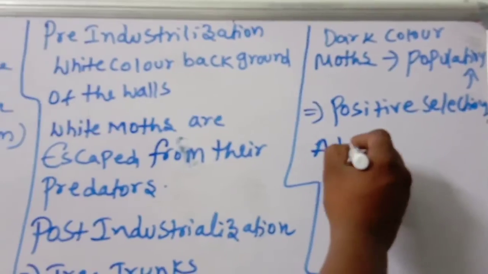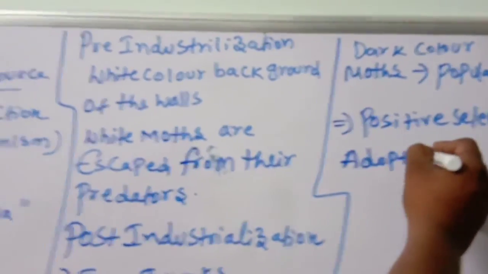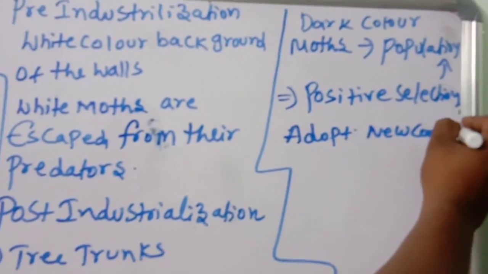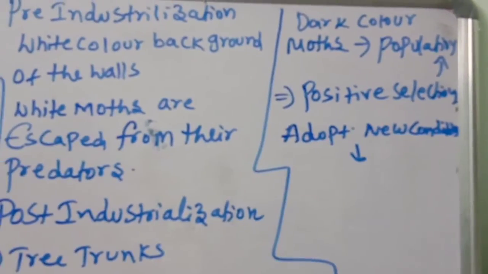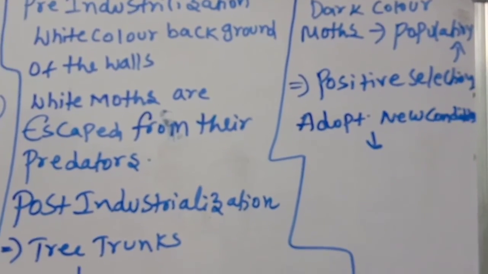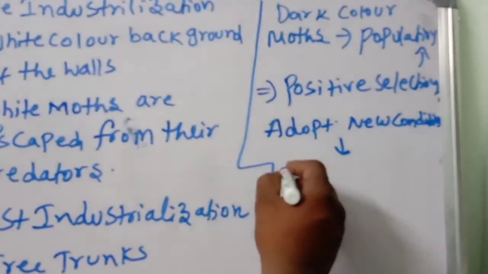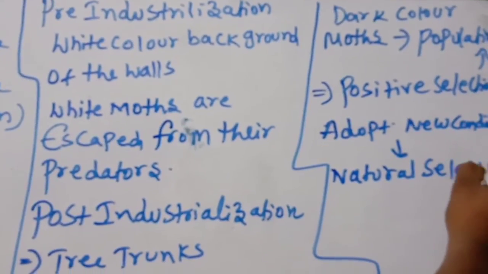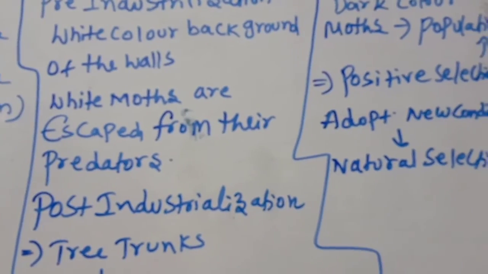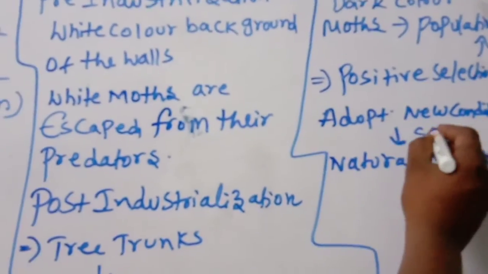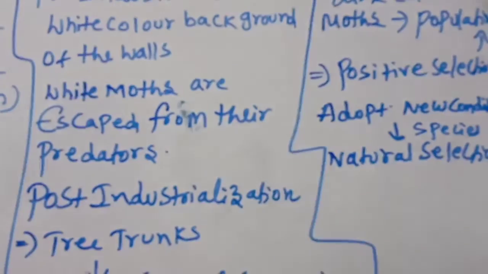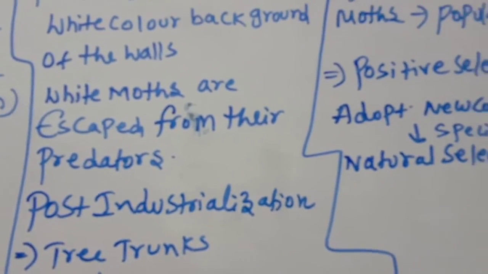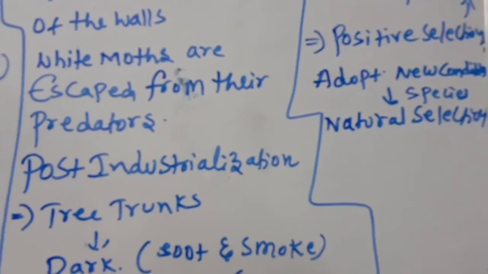Nature will select those species that adapt to the new conditions. This is what we call natural selection.